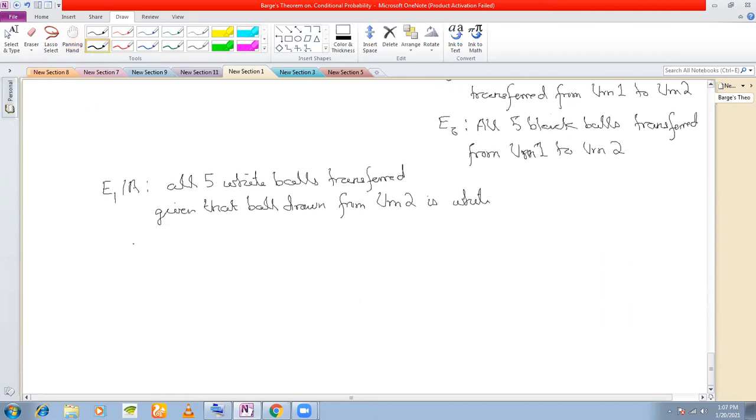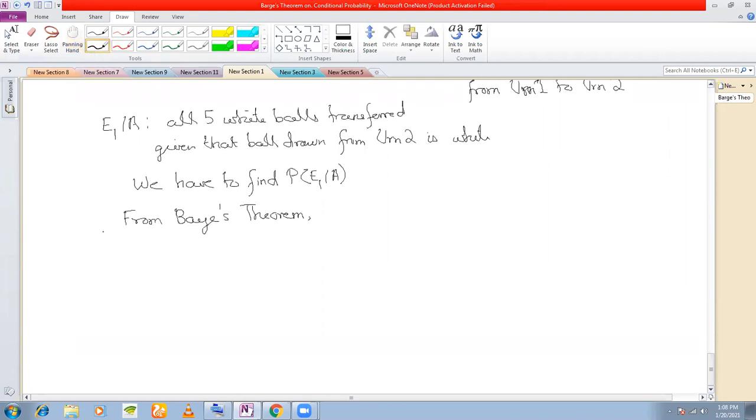That means now what happens? We have to find, what? Tell me. Sir, we have to find P(E1 slash A). Right? Yes, therefore, from Bayes theorem, what can you write? Write the expression from Bayes theorem. Now you will tell me how to write the expression. P(E1 slash A) is equal to what?